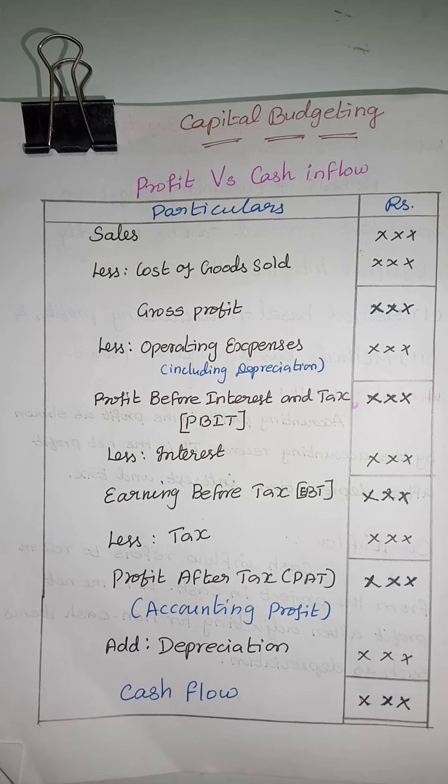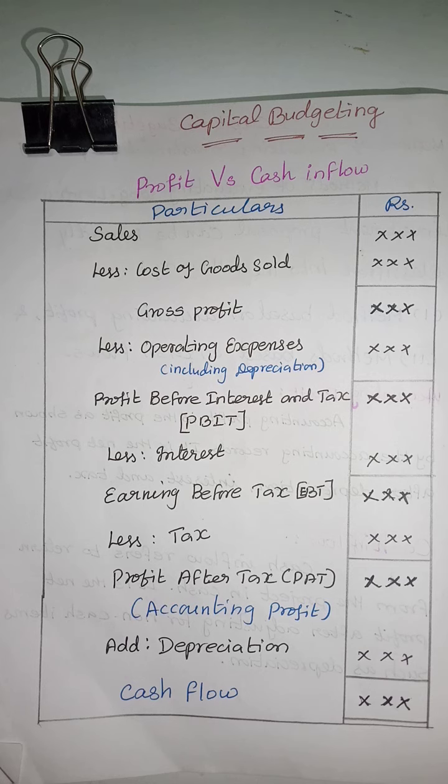So we already know that profit is ascertained from the trading and profit and loss account. This is the method to find out profit versus cash inflow. Profit is found from sales less cost of goods sold, which is gross profit, less operating expenses including depreciation.